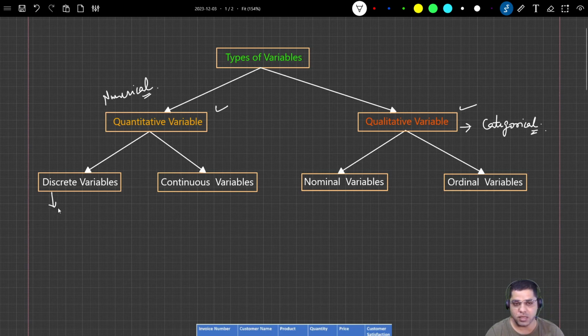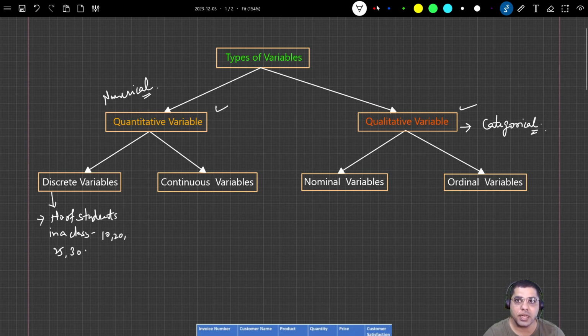Now, what is a discrete variable? Discrete variables are those numerical variables which are written in the form of integers. For example, the number of students in a class. The answer could be 10 students, 20 students, 25 students, 30 students.